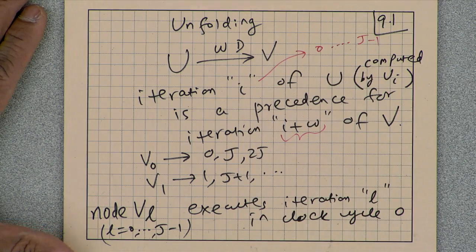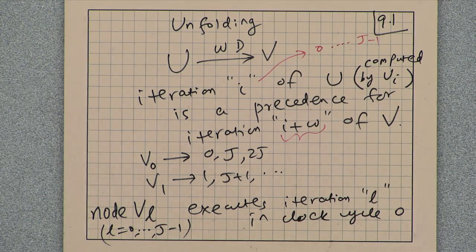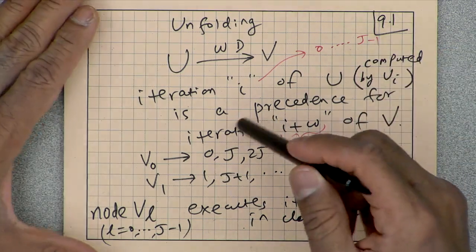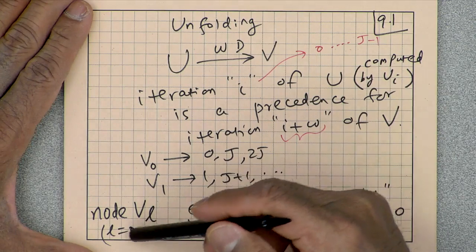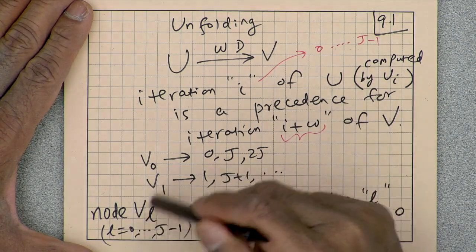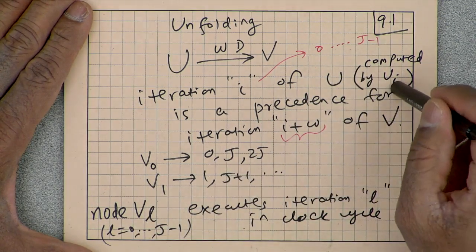So we have replaced each node u by j nodes marked u0 through uj minus 1, and we have replaced v by j nodes marked v0 through vj minus 1. I am calling that vl, and I am calling this ui.